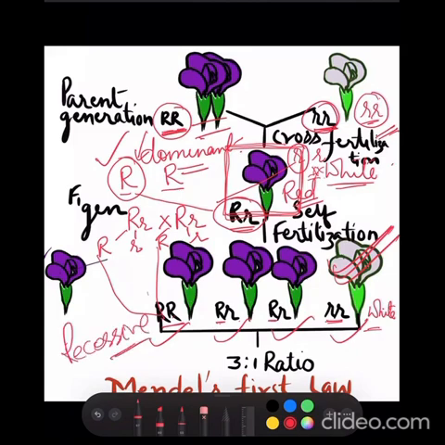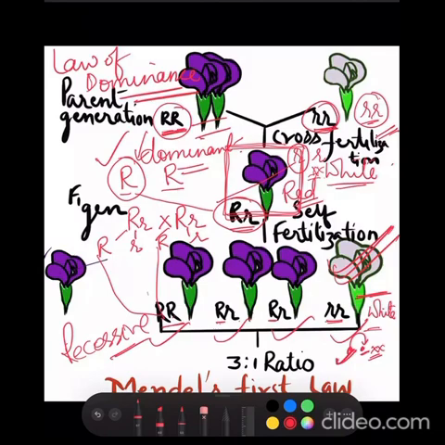So if we have to speak about Mendel's first law, the law of dominance, we can say that according to the law of dominance, when a monohybrid cross is made between 2 individuals, the character which appears in the F1 generation is the dominating one, and the character which does not appear in the F1 generation but reappears in the F2 generation is called recessive. And if both the genes of that particular character are present in an individual, then the one which is dominating will express itself and does not allow the other to express itself. That's the first law of Mendel, the law of dominance.